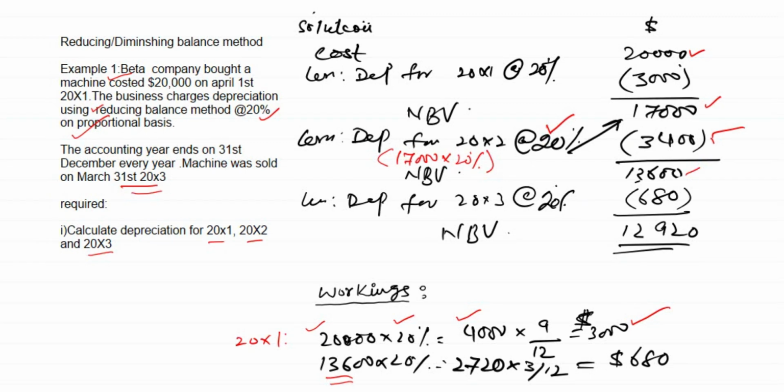The annual depreciation for year 20x3 becomes 2,720. However, you used it only for 3 months. That is why the depreciation for year 20x3 is 680. So you have taken 680 here. The remaining value or the net book value at the end of year 20x3 is $12,920. Okay, so we have seen another example here. Now this was all about reducing balance method.